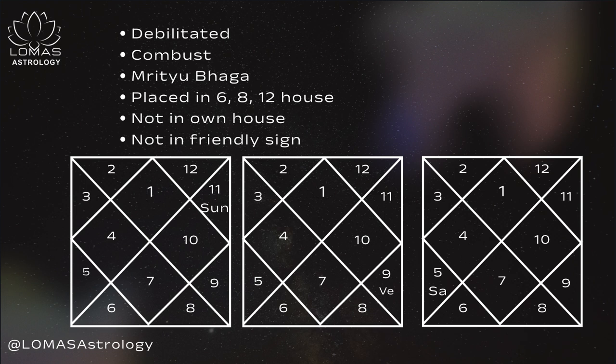Similarly, in the third example, if you see, Saturn is sitting in its enemy sign, which is Leo sign. Leo is owned by Sun, and Sun and Saturn are not friends. So I can say that Saturn is sitting in an enemy's house. So that is also not a good position for Saturn, and Saturn won't be able to give good result for this.